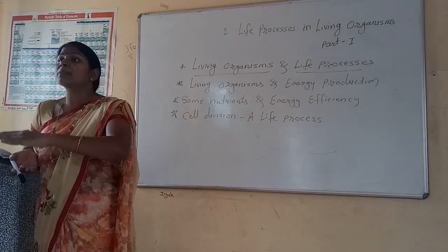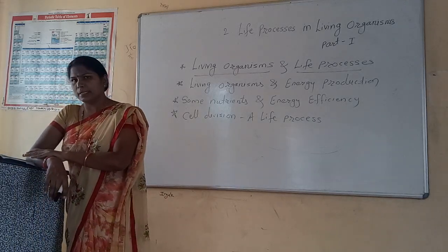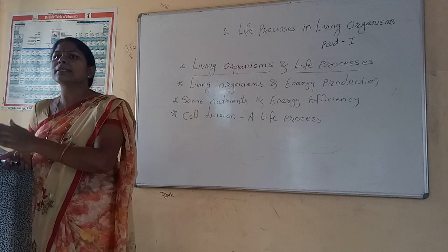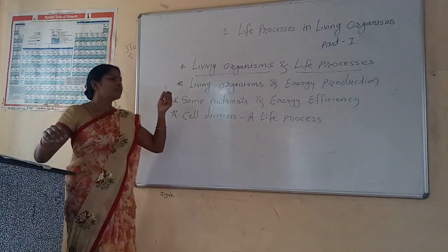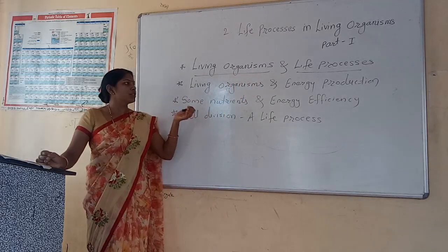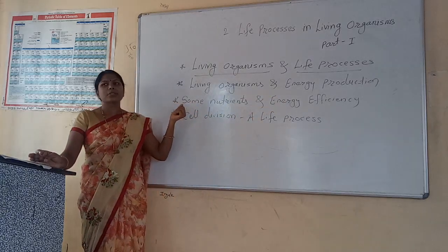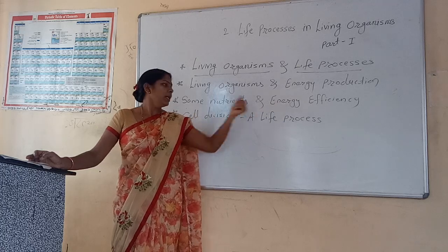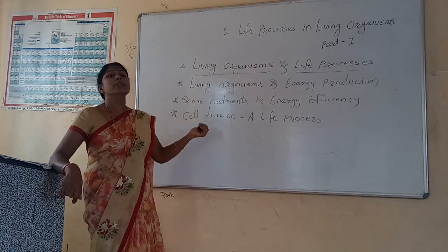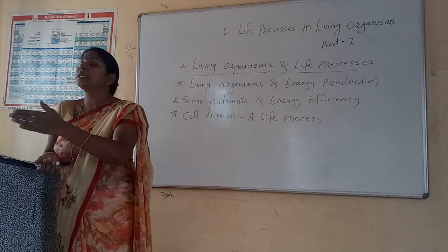Hence, next we see some parts related to the other life processes in this lesson. Now we have to see which concepts we cover in this lesson. The first concept is living organisms and life processes. The second concept is living organisms and energy production. Next, nutrients and energy efficiency. And last, cell division, which is the most important part of the lesson as one of the life processes. One by one, step by step, we study all these concepts in detail.